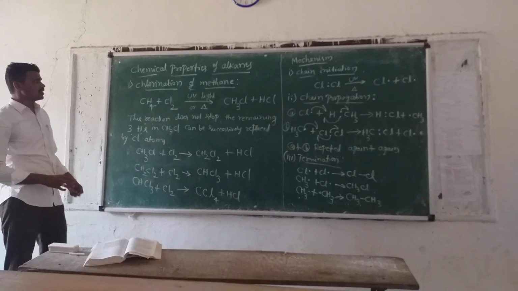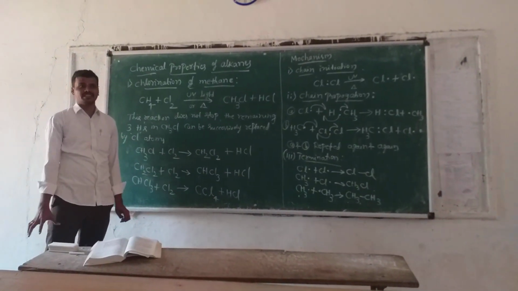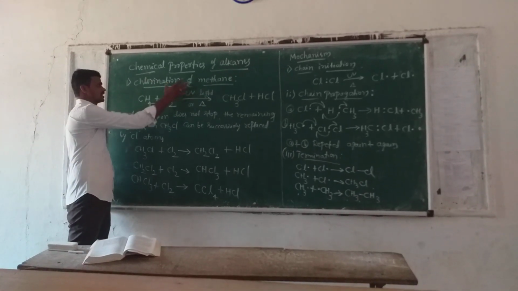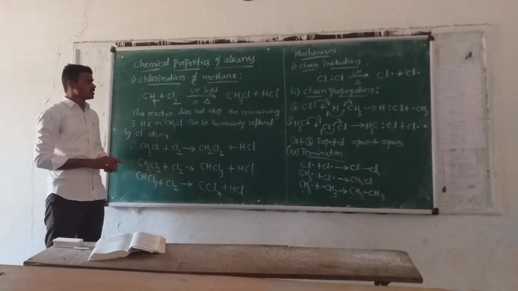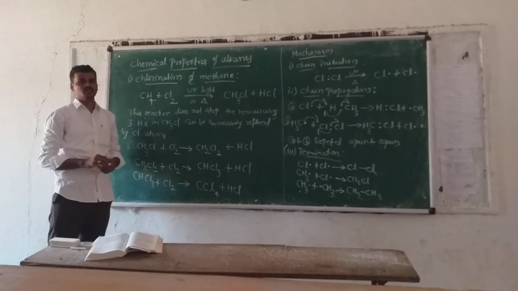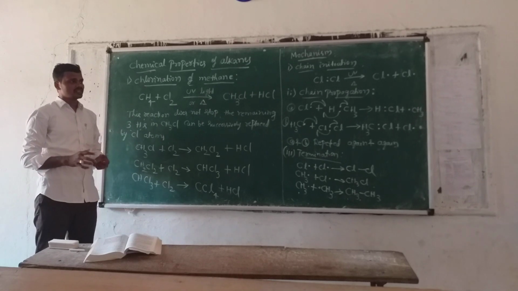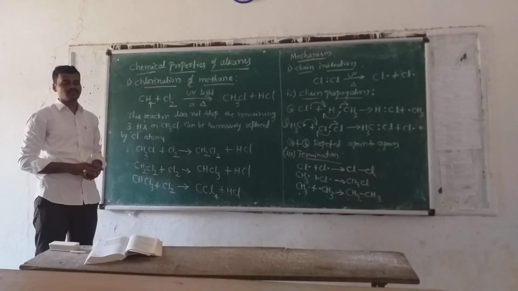So we shall move on to the chlorination of methane. Chlorination means the addition of chlorine to methane, and methane is an alkane. So we have to look at the reaction of alkanes.